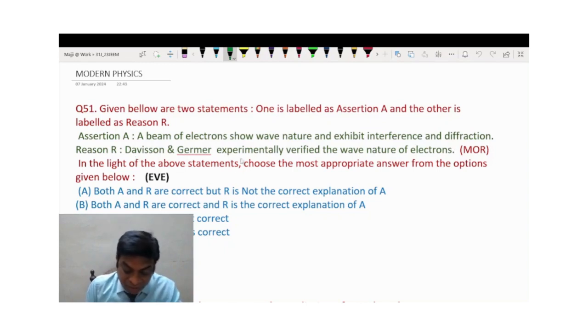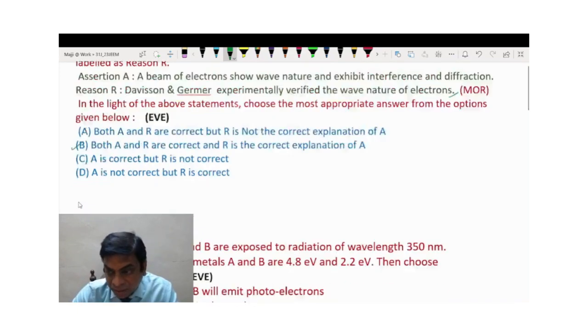And Davisson and Germer experimentally verified the wave nature of electrons. This is also true. It was for the first time that Davisson and Germer, who were basically the lab assistants of Rutherford, experimentally verified the wave nature of electrons. So A is correct and R is also correct, and R is the correct explanation of A. So option B is the correct option.